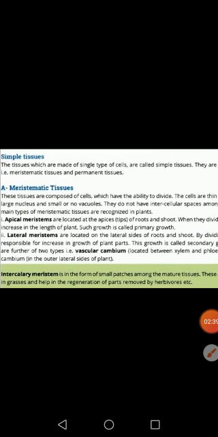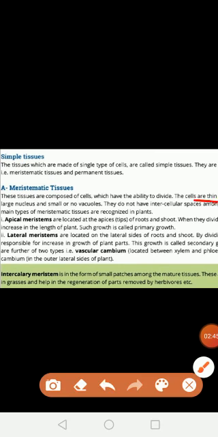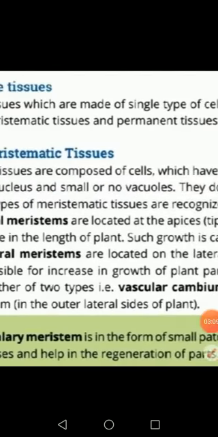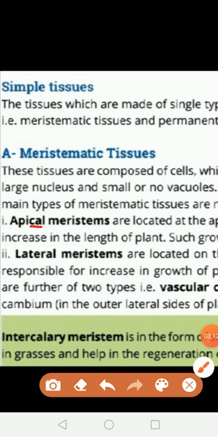Okay, and the structure of these meristematic tissues is like this: they are thin and have a large nucleus and small or no vacuoles. And there are no intercellular spaces between cells in meristematic tissues. Okay, in plants, basically meristematic tissues are divided into two main types, apical meristematic tissues and lateral meristematic tissues. These are the two types of meristematic tissues present in plants.